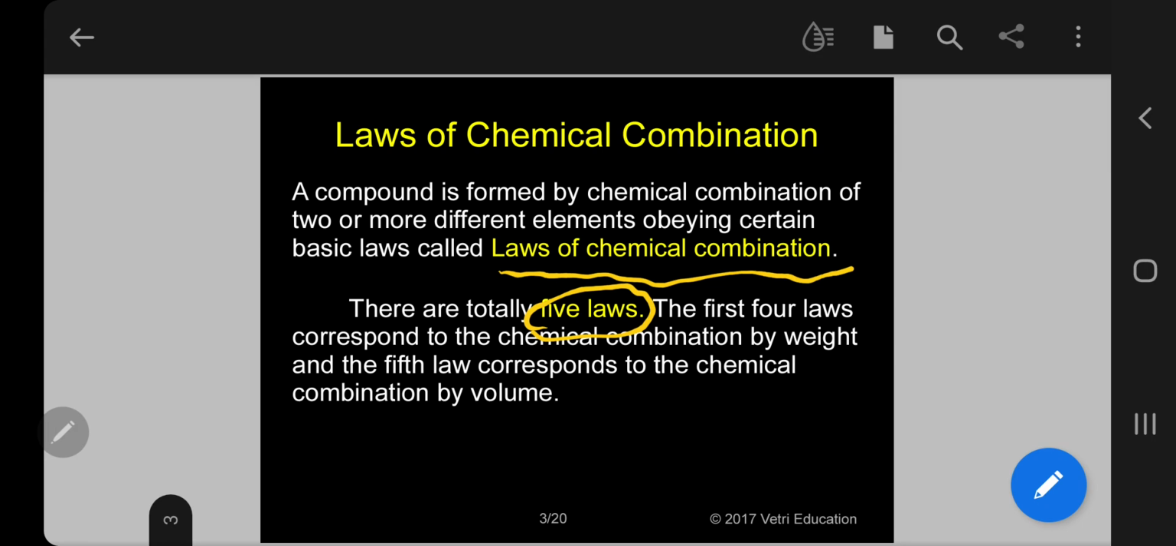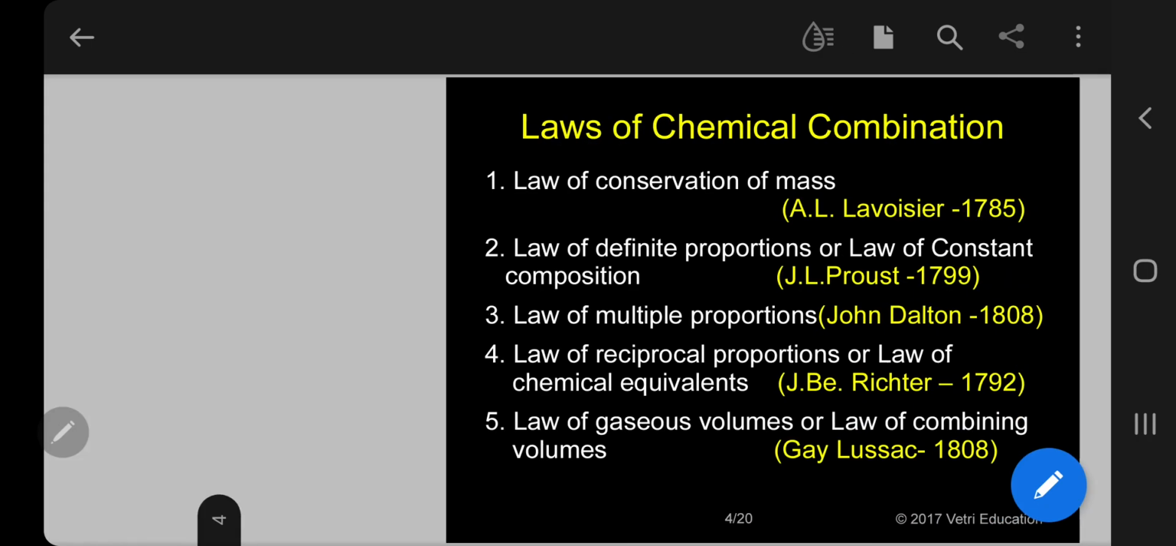The first 4 laws correspond to chemical combination by weight. Please remember, the first 4 laws correspond to chemical combination by weight, and the 5th law corresponds to chemical combination by volume. So this is the main difference you must understand. So there are 5 laws, 4 laws based on chemical combination by weight, 1 law based on chemical combination by volume. Okay, let me go one by one.